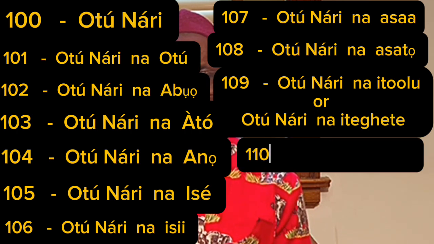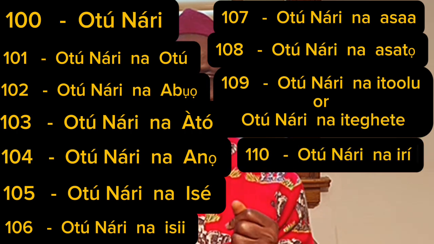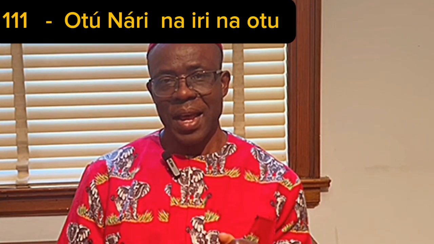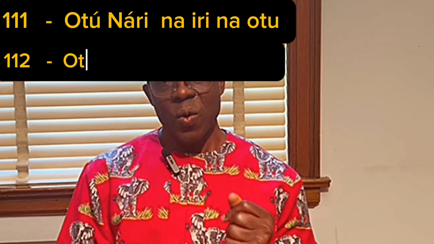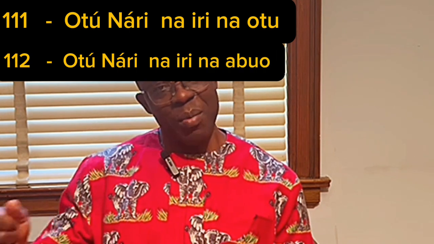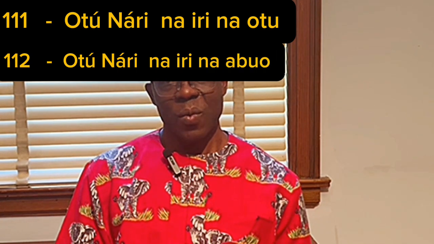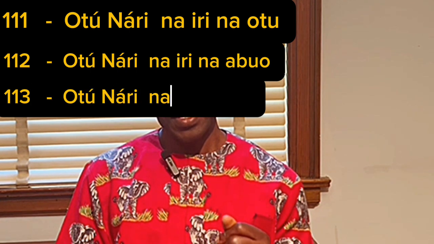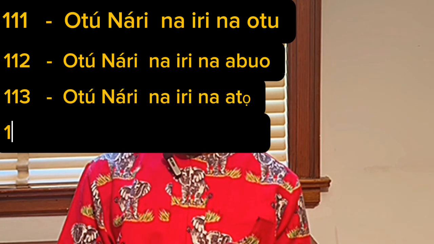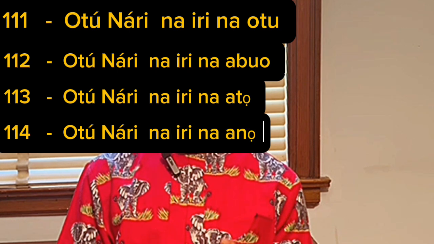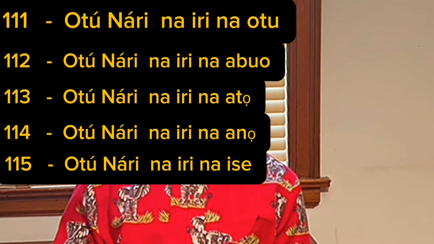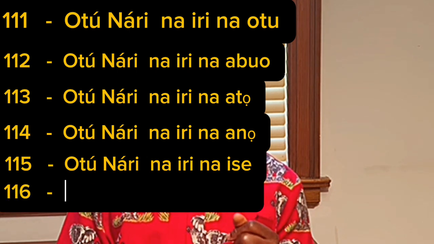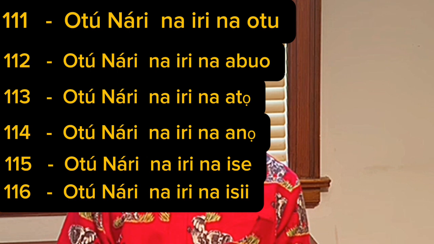Then 110 is otu nari na iri. Then 111 is otu nari na iri na otu. You see? Then 112 is otu nari na iri na abụọ. We continue like that. 113 is otu nari na iri na atọ. 114 is otu nari na iri na anọ. 115 is otu nari na iri na ise. 116 is otu nari na iri na isii.